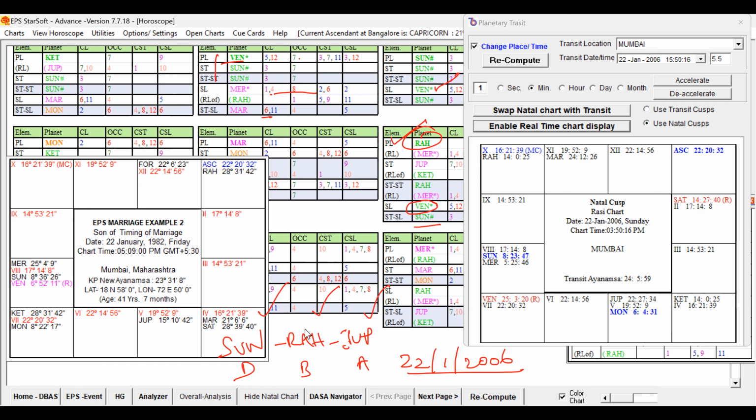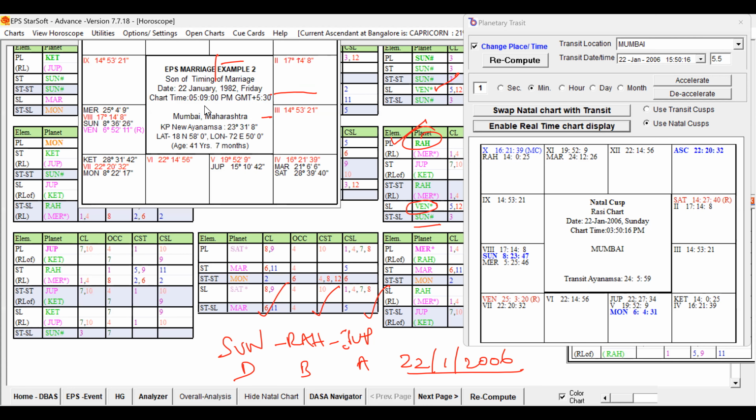Now, Dasa Lord Sun. Where is Sun? Sun in the sign of Saturn. Let us check Saturn. Yes, 7th sublord, no? Sun is in its own star. Sun is a favorable key planet, the Dasa Lord itself, so that way it is good. And the sublord is Venus. Sun in the sub of Venus. That Venus is our favorable key planet. We know that Venus is a strong, favorable key planet. So the Sun transit is good.